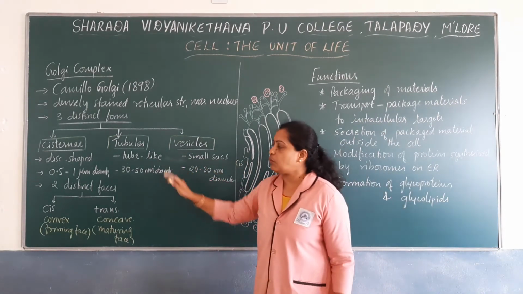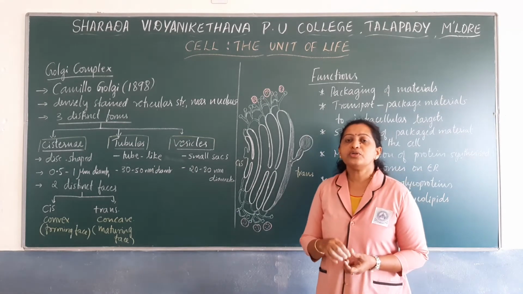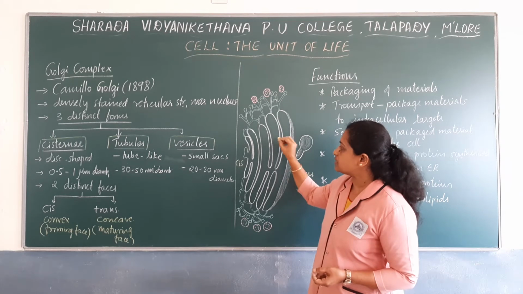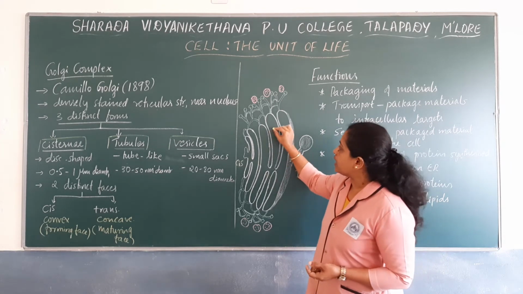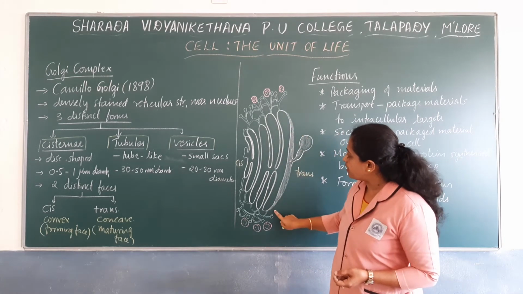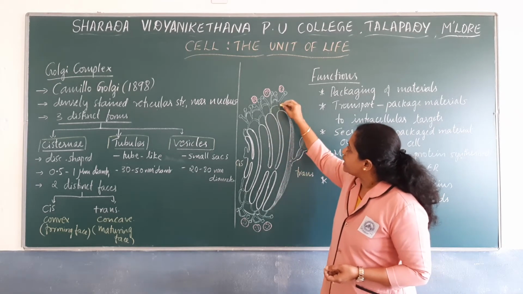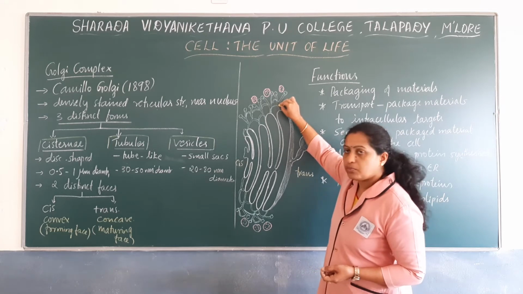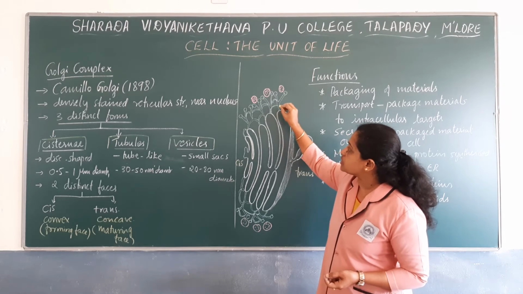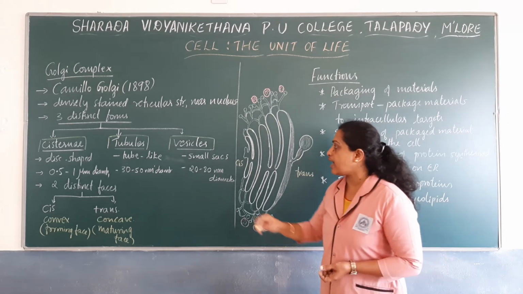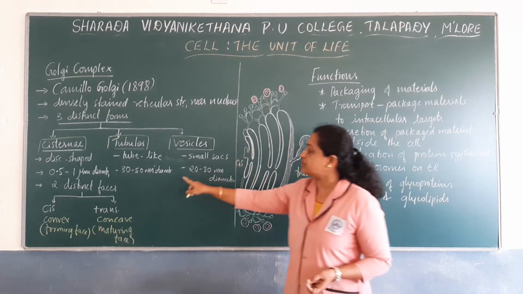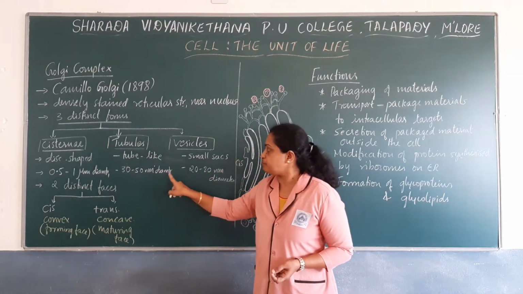Next, let us see what are tubules. Tubules are network-like structures that usually connect the cisternae. You can observe here on the peripheral side of the cisternae, there are tube-like structures which connect the cisternae. These tube-like structures which connect the cisternae are called tubules, and they vary in diameter from 30 to 50 nanometer.